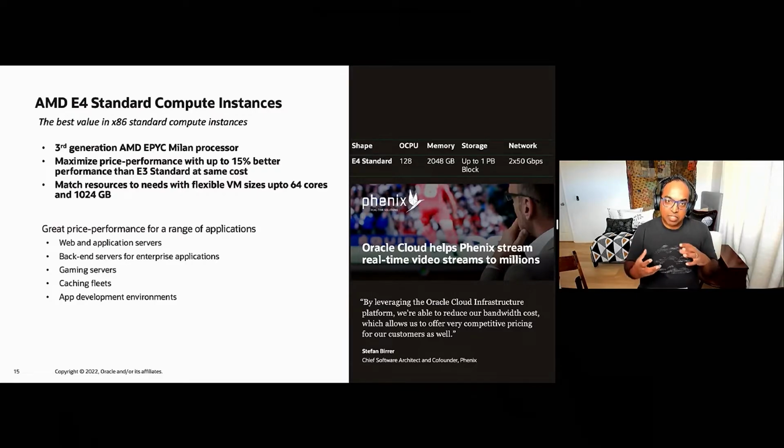And we have seen customers really start to adopt AMD hardware, and they see the value, the price performance it offers, and they're able to seamlessly move all of the x86 workloads onto AMD. The E4 is designed for a range of different applications and workloads.